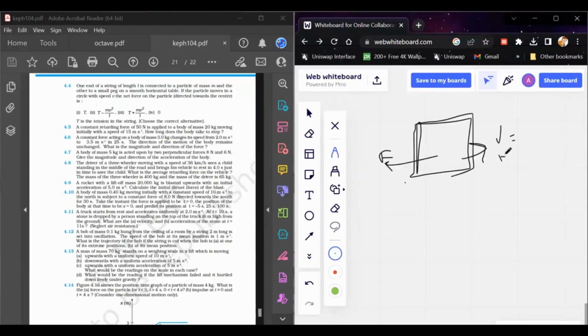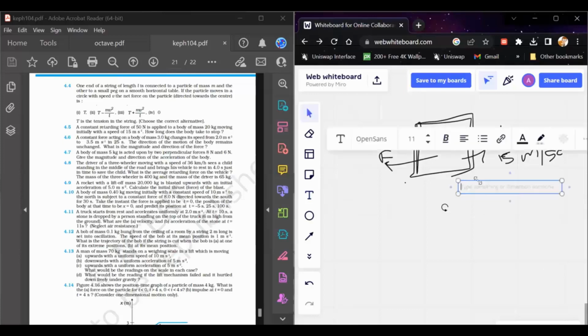Let's try that. So the object is moving with a constant velocity of 15 meter per second. Since a constant force is acting on the body, this is simple to analyze. Since the force is given, we know that force is equal to mass into acceleration. So if you find the retardation, this is equal to force by mass, because the force is acting in the opposite direction, so this is causing some retardation.